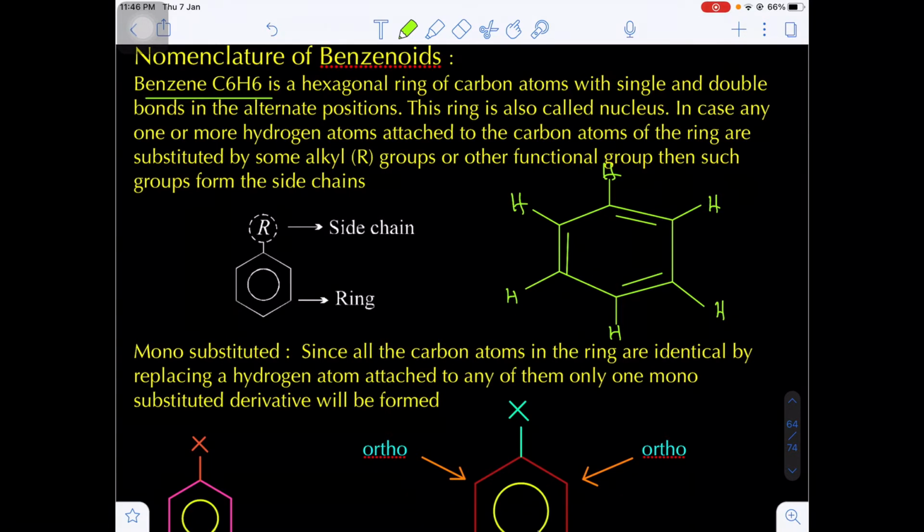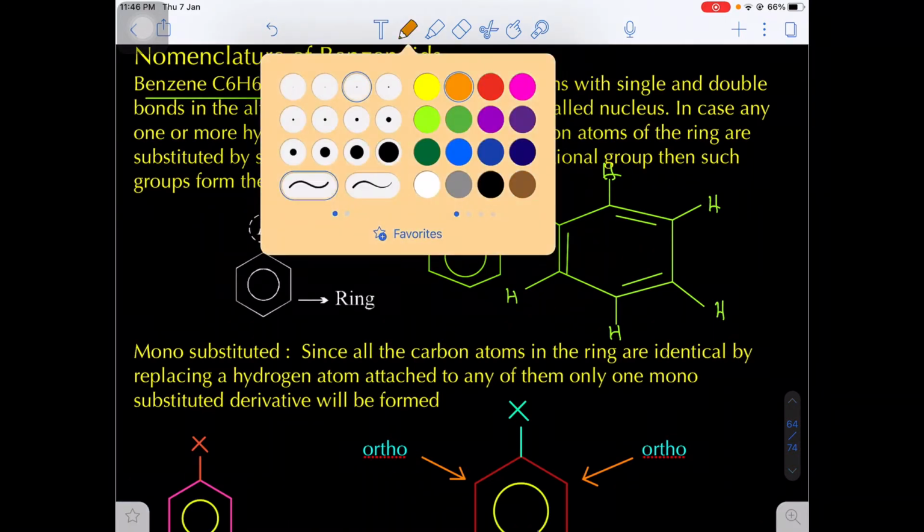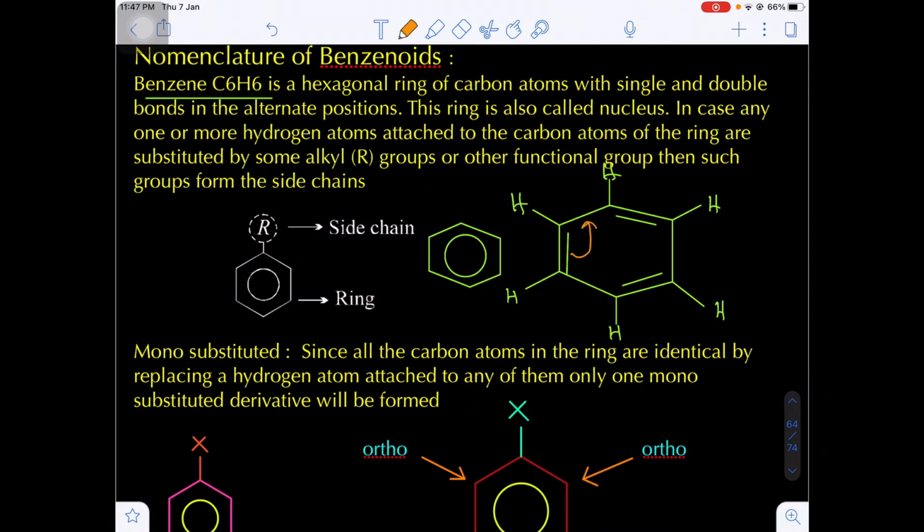Now benzene will show resonance. We will discuss the resonance concept in detail in general organic chemistry. That's why we write the 3 pi bonds in a delocalized manner, and that's why we draw a circle in the benzene nucleus. This circle represents the delocalization of the 3 pi bonds. Suppose this pi bond moves in between these two carbons, then this pi bond will move in between the next two carbons, and so on. That means the pi bond is always delocalized, which is known as resonance.